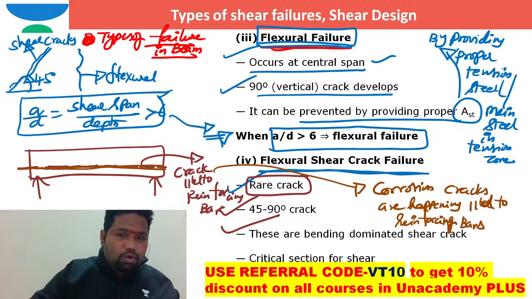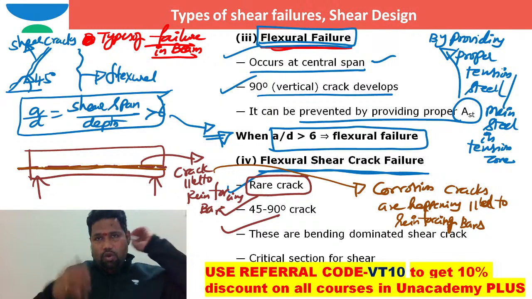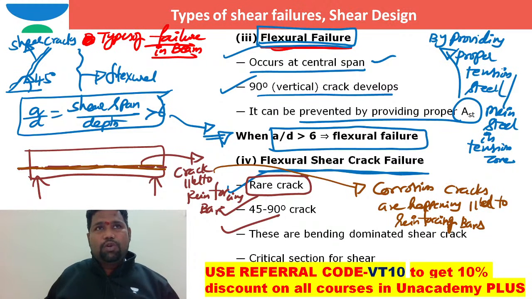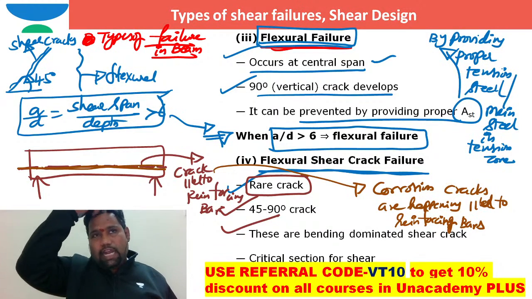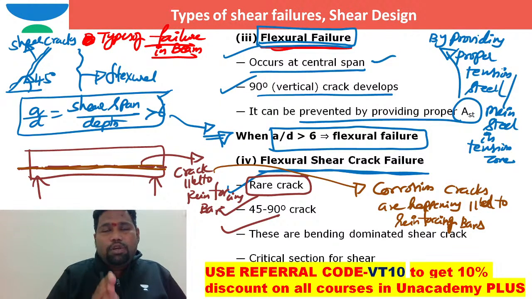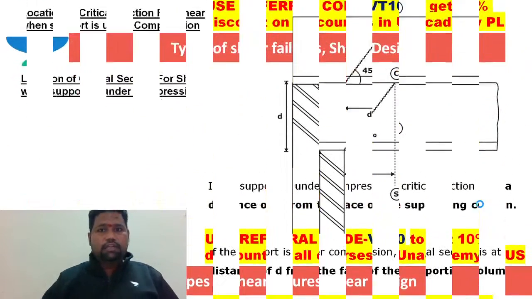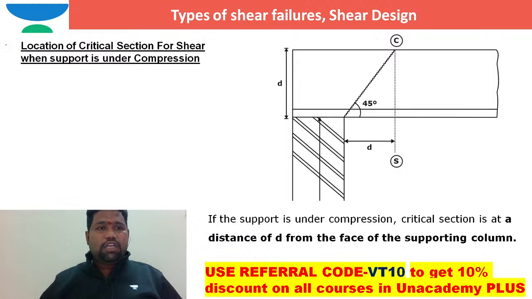So shall we move on? Some people will say, sir, you are talking about the limit state of shear. Now especially you tell me, as per IS 456, at what section is the shear crack possible? Exactly at the support, or at some small distance from the support in case of RCC, with the reason as per IS 456. I want to mention the location of the critical section for shear when the support is under compression.